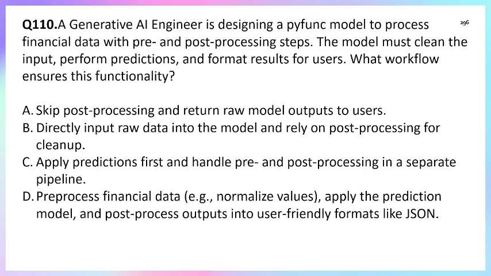Now come to option C, apply prediction first and handle the pre and post processing in a separate pipeline. Still incorrect, because prediction should not come before processing, right? Once processing is done, then we can predict. So option C is also incorrect. Whereas option D, pre-process the financial data. Yes, this is correct. Apply the prediction model, correct. And post-process output into a user-friendly format like JSON. That is the proper and correct format. So the correct answer is option D.